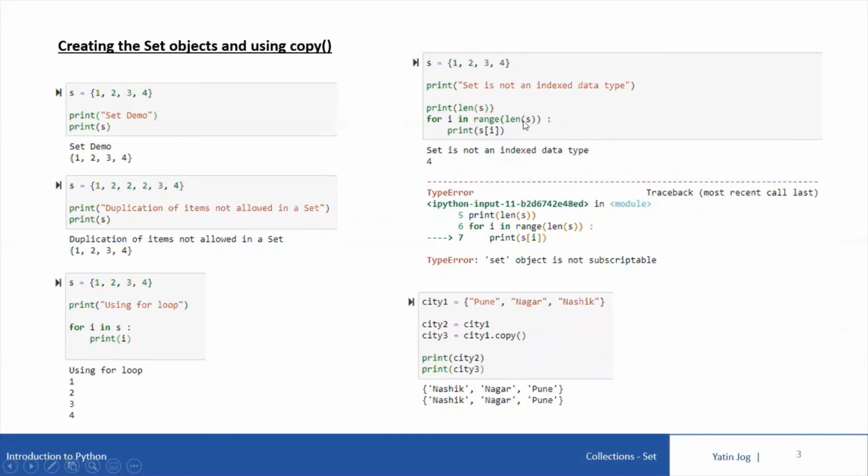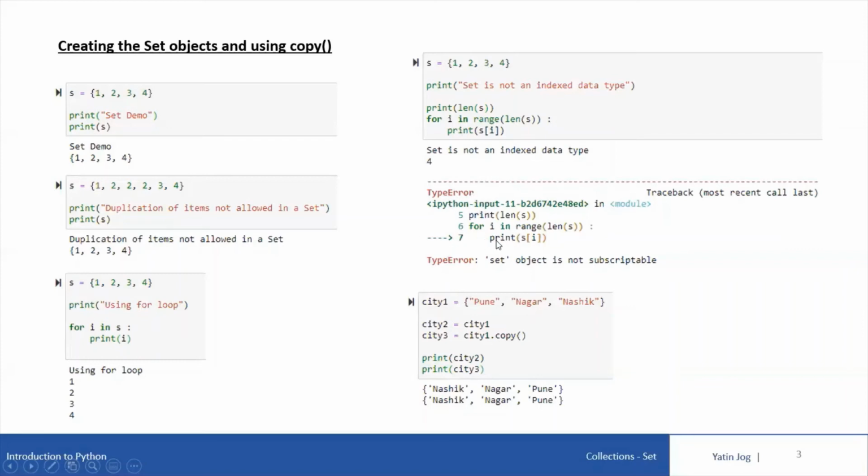Now for i in range(len(s)), which is the method we generally use with lists, strings and even tuples. If I want to traverse through the set variable s, I can write for i in range length of s. Length of s is 4, which means it will take values till 3. So I'm expecting my variable i to take values 0, 1, 2, 3. So if I try to print s[0], s[1], s[2], and s[3], it should print the elements of s, 1, 2, 3, and 4. But it will not happen like that. It will give a type error.